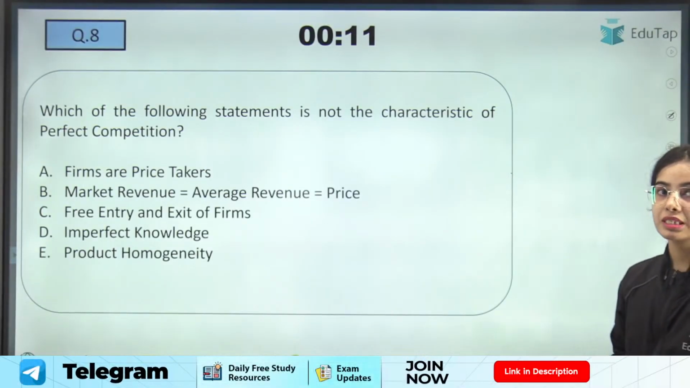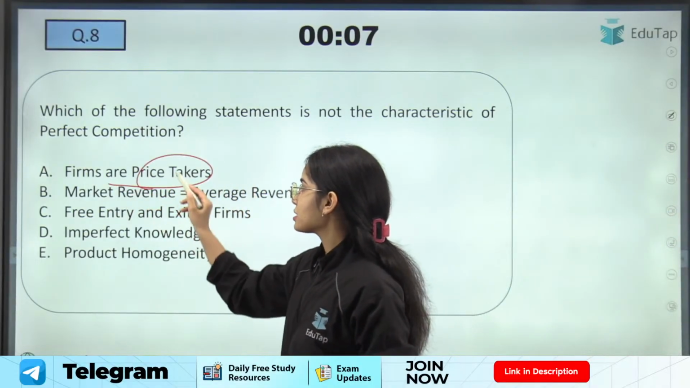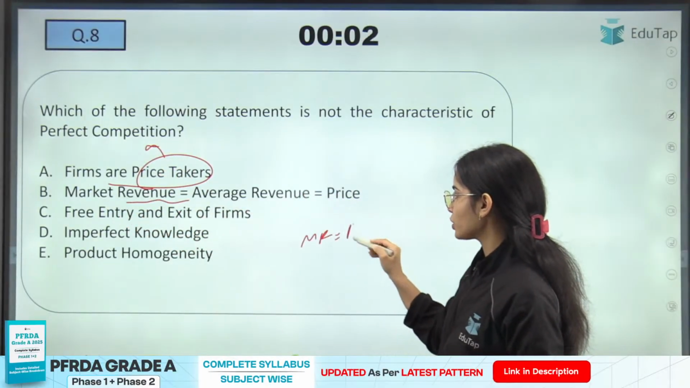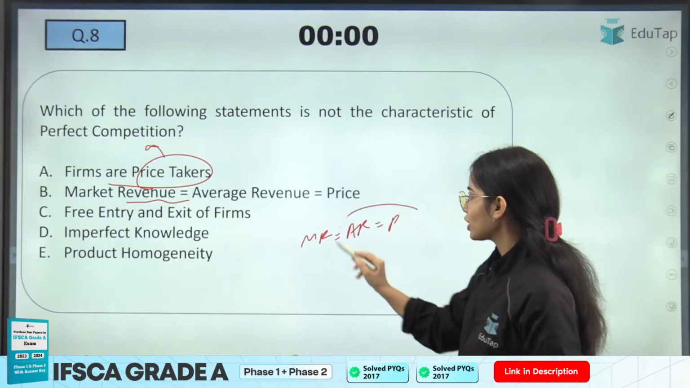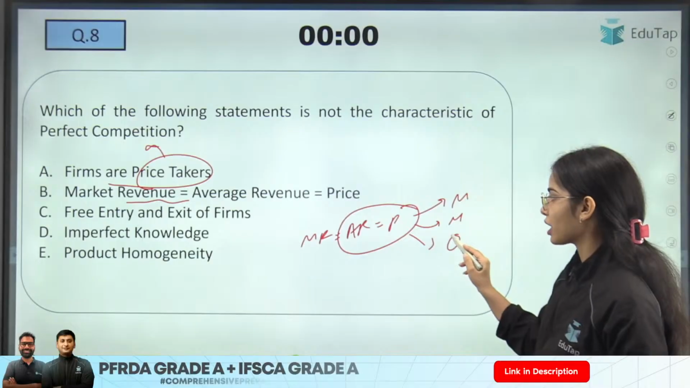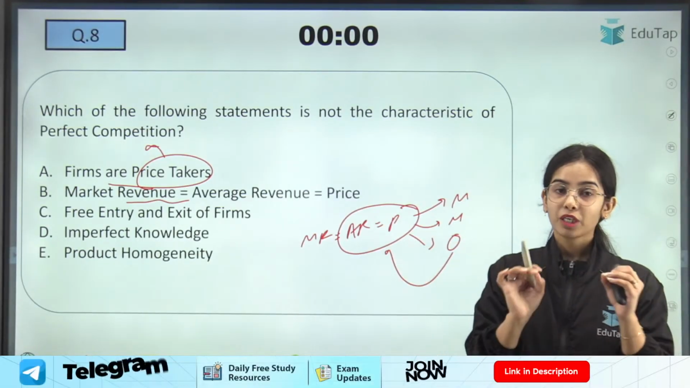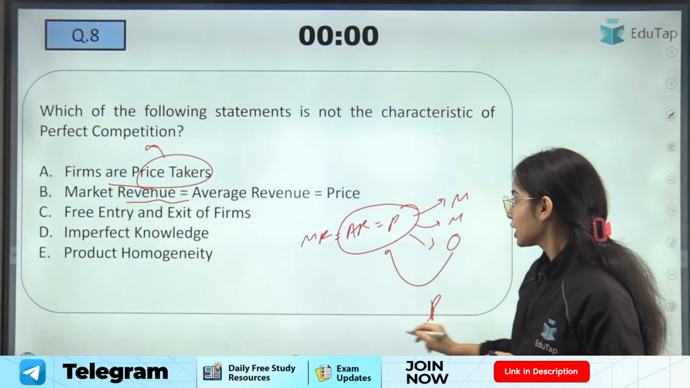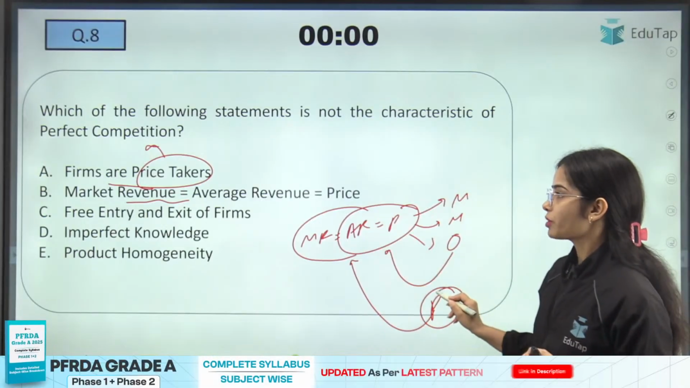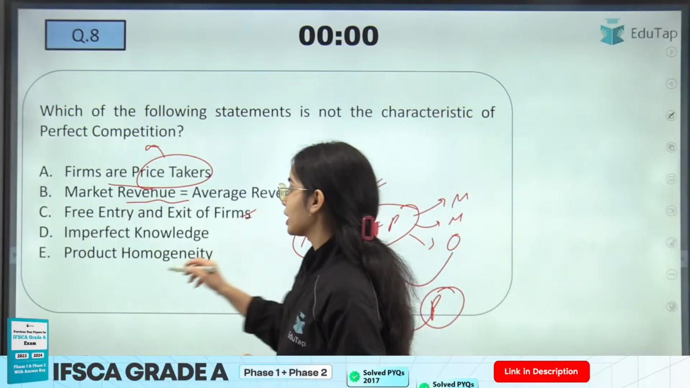So which of the following statements is not a characteristic of perfect competition? First of all, firms are price takers. This is a characteristic of perfect competition. Marginal revenue is equal to average revenue is equal to price. In the monopoly market, the monopolistic market, the oligopoly market, in all the markets, the average revenue is always equal to price. But only in perfect competition, the average revenue is equal to price, and it is also equal to marginal revenue. So in perfect competition, this is also true. Free entry and exit of firms, this is also true.